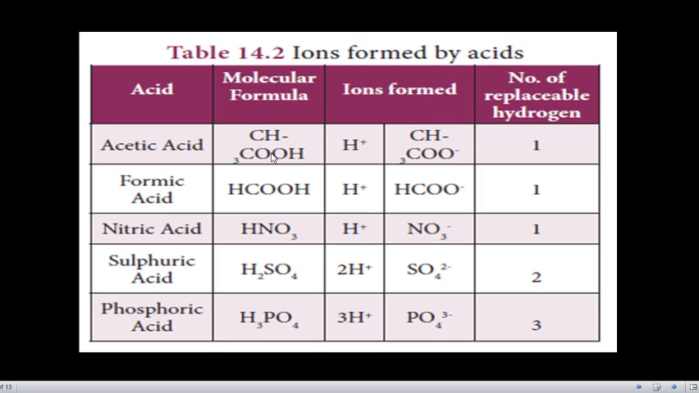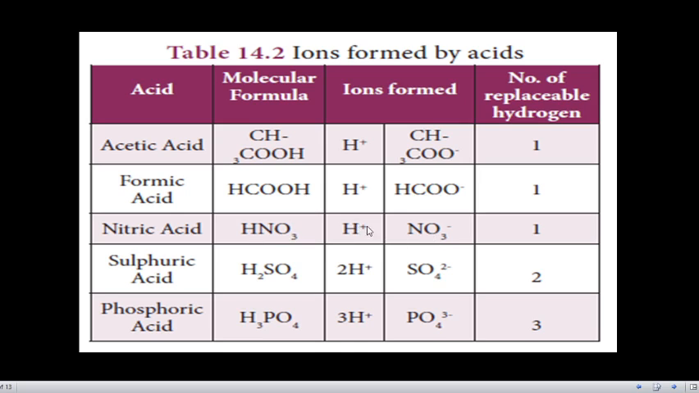Again I repeat the formulas. Acetic acid, CH3COOH, can be split into hydrogen H plus ion and CH3COO minus ion. Formic acid, H plus and HCOO minus ion. Only this hydrogen can come out. Nitric acid, H plus and NO3 minus ion.